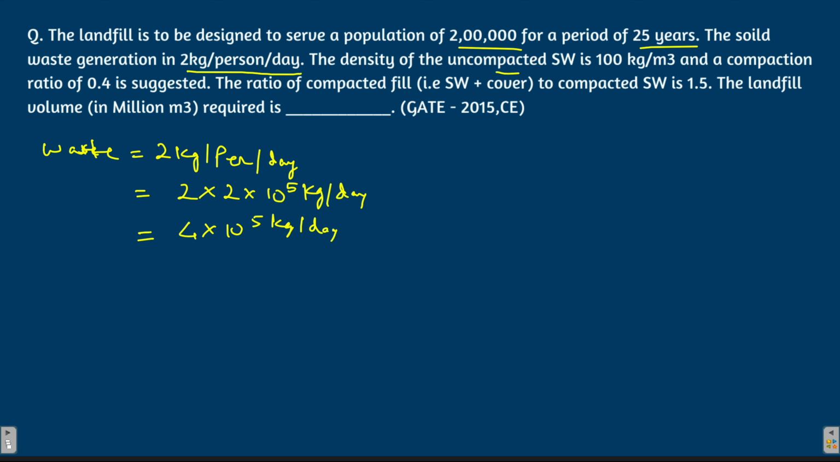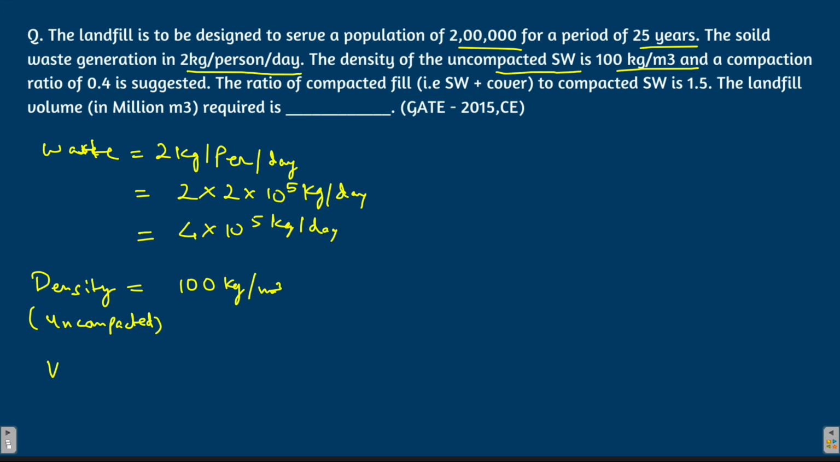Now, the density of the uncompacted solid waste is 100 kg per meter cube. Whenever we design the landfill, we are not concerned with the mass of this waste, but we are concerned with the volume of the waste, right? So anyway, we have to find the volume of the waste. The density of the uncompacted waste is given to you as 100 kg per meter cube.